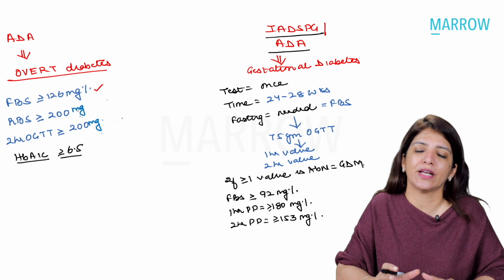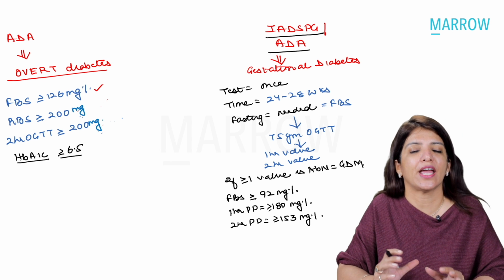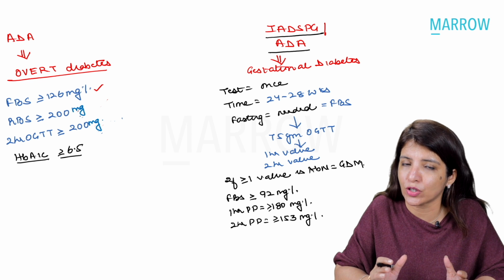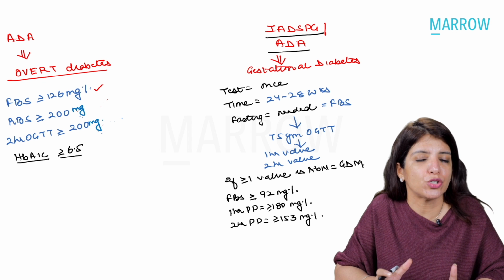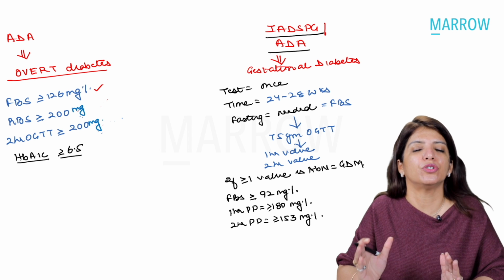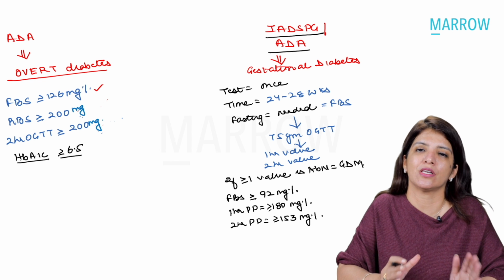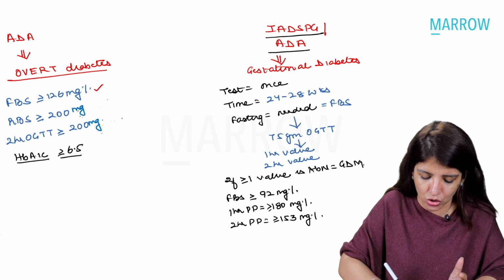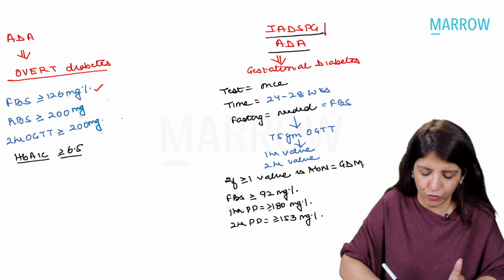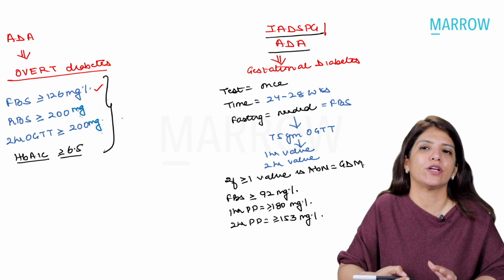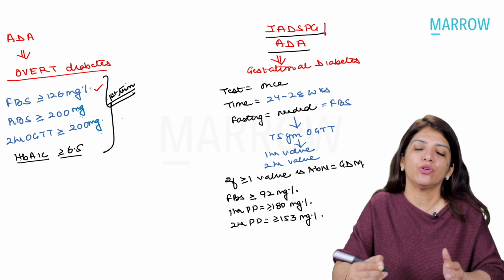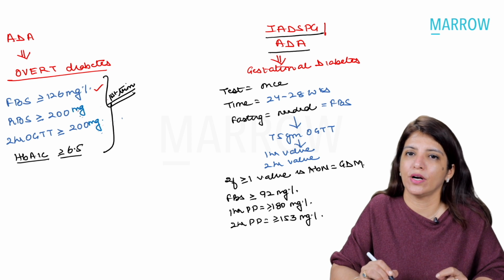Now, according to American Diabetes Association, if there is any female in whom fasting blood sugar levels are more than or equal to 126, random blood sugar is more than or equal to 200, 2-hour postprandial value is more than or equal to 200, or HbA1c is more than or equal to 6.5. And this should be present in the first 20 weeks, right? All of you know that overt diabetes is going to manifest in the first trimester also. So if any of these is present in the first trimester, then you say that yes, the patient has overt diabetes.